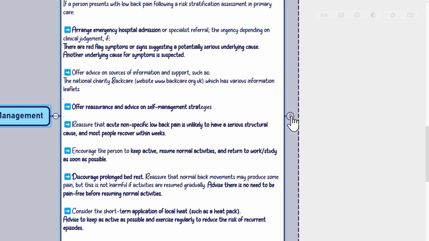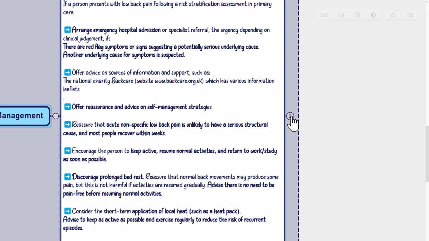Encourage the person to keep active, resume normal activities, and return to work/study as soon as possible. Discourage prolonged bed rest. Reassure that normal back movements may produce some pain, but this is not harmful if activities are resumed gradually. Advise there is no need to be pain-free before resuming normal activities.